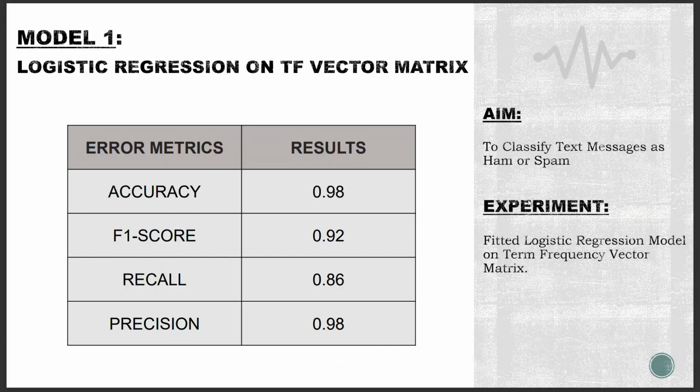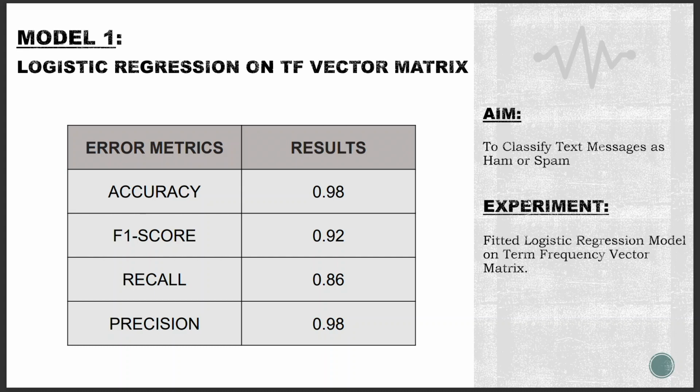In this project, we have used 5 different machine learning models to classify SMS messages into ham and spam. We have used logistic regression, decision tree classifier, AdaBoost classifier, bagging classifier, and random forest. First, we have used a logistic regression model, which is used commonly for binary classification. Logistic regression models the relationship between the dependent variable and one or more independent variables by fitting a logistic curve. Next, coming to decision tree classifier, which is a tree-based model that makes predictions by recursively dividing the feature space into regions based on the values of the input features.